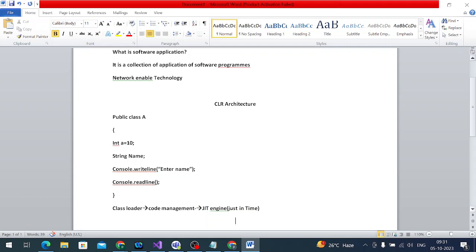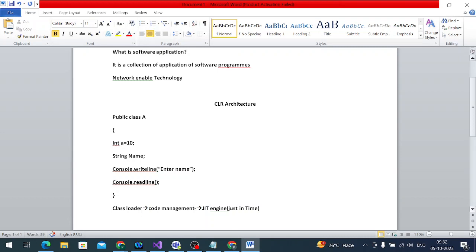Initially, while we are running the application, the class loader calls these classes. And then after that, code management is there. At that code management level, it understands what the keywords are, what the name of the class is, what the variable is, what the data types are. The code management can manage this code. Got it right? Yes, sir.